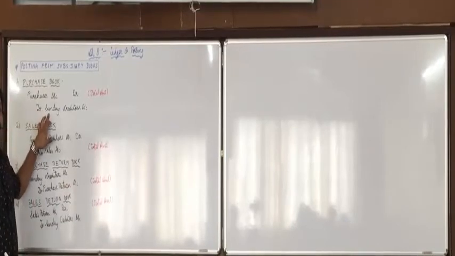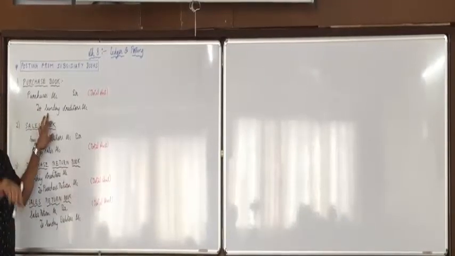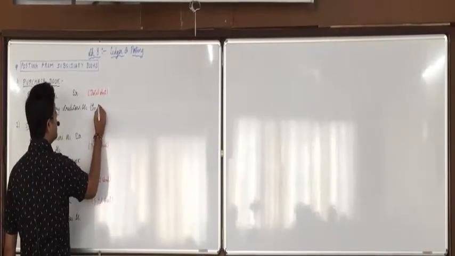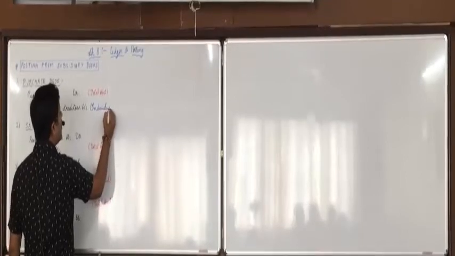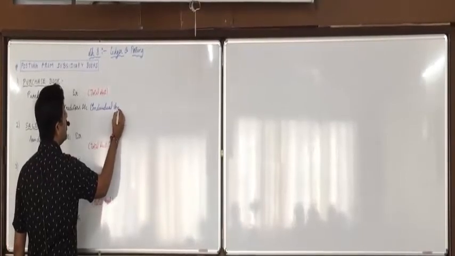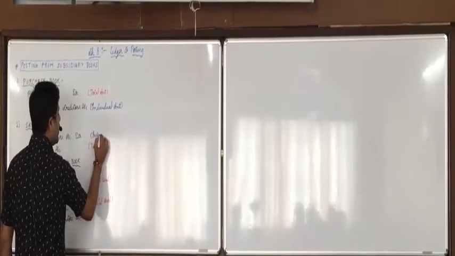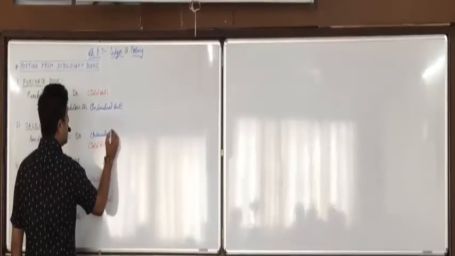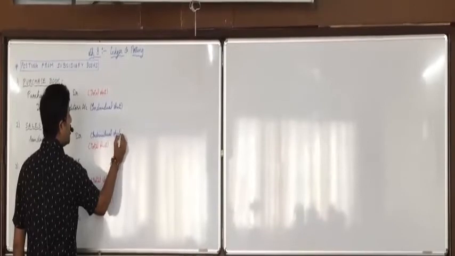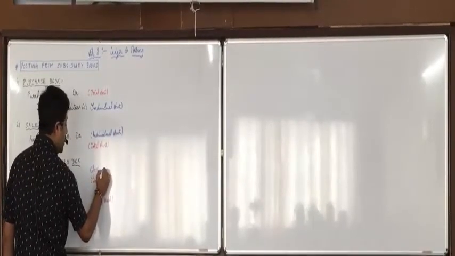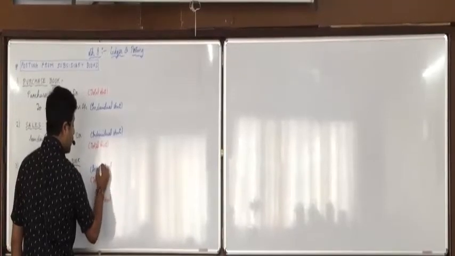But in Rekha, can I write the total amount of all the 3 or only Rekha's amount should come? Only Rekha's amount. So in sundry creditors and sundry debtors account, we will always record the individual amount.